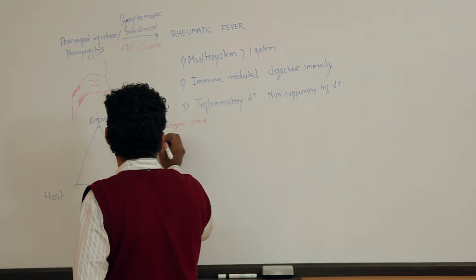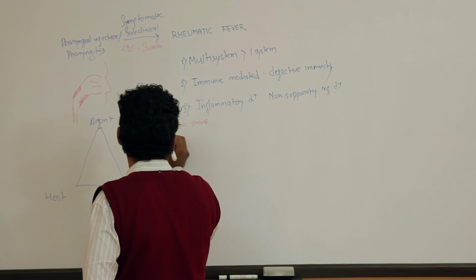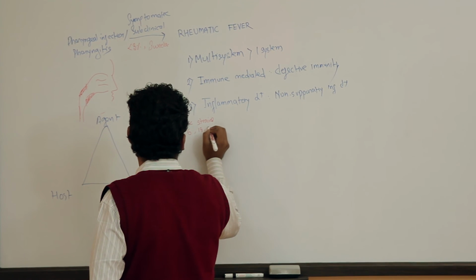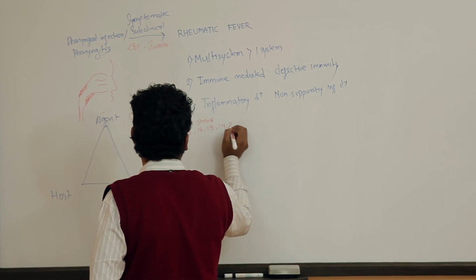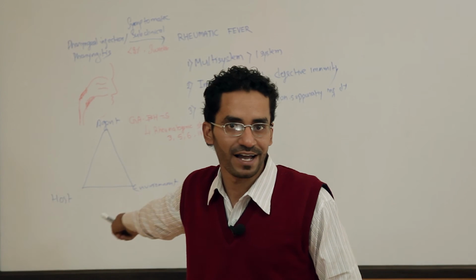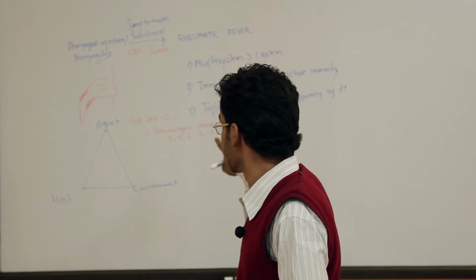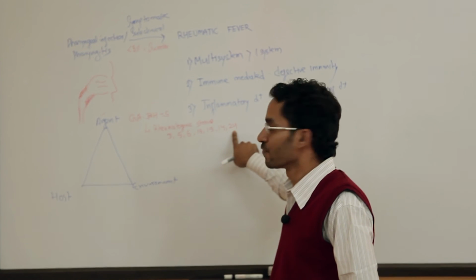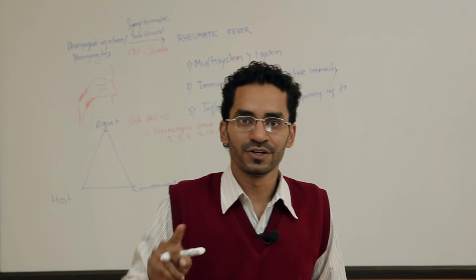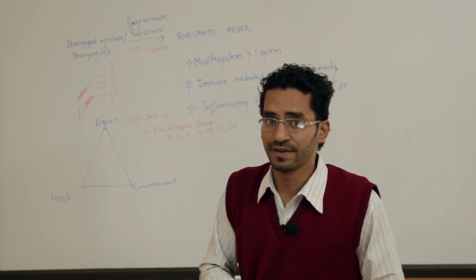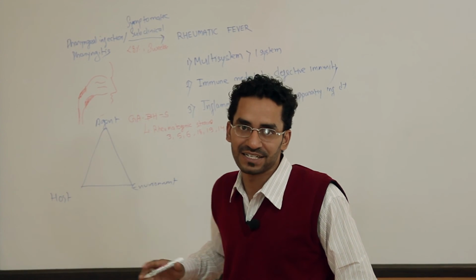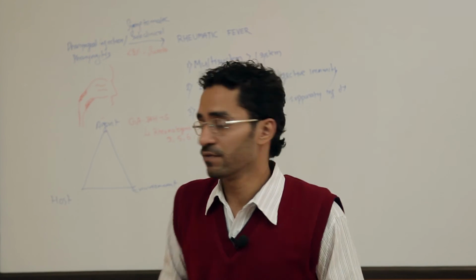strains 3, 5, 6, 18, 19, 14, 24. Remember the single digit numbers 3, 5, 6, and the double digit numbers 14, 24, 18, 19. These are the classical rheumatogenic strains that have the potential to cause the rheumatic fever.